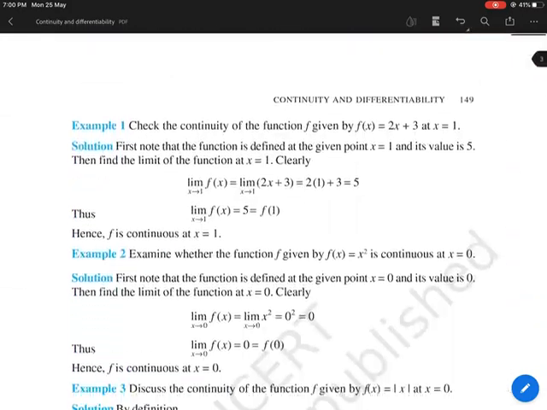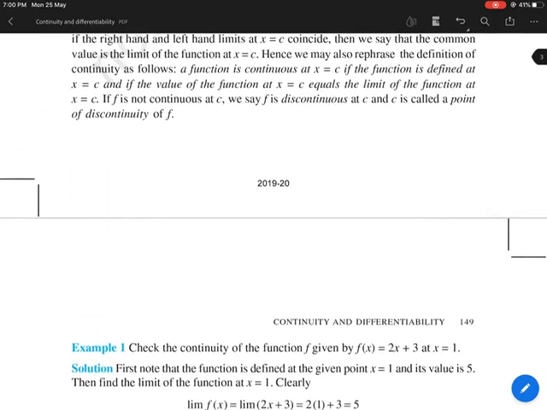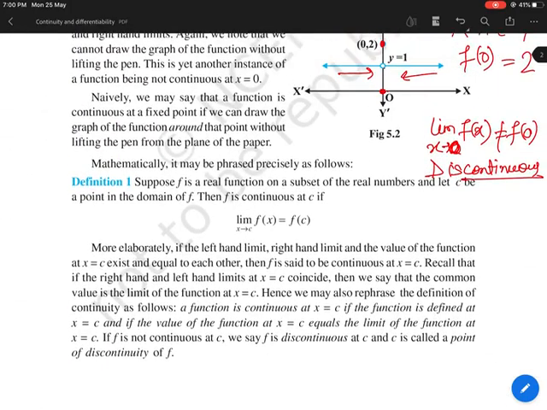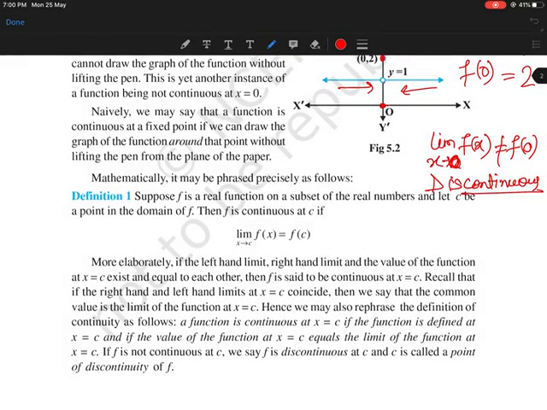Now let's move further. Here are some examples of how to check this in mathematical terms. Now I am giving you the definition. What is the definition? What we mean by continuity in mathematical terms. How to check in the exam? We can't always draw the diagram. So let me write this for you.